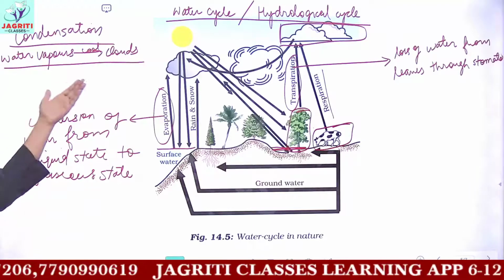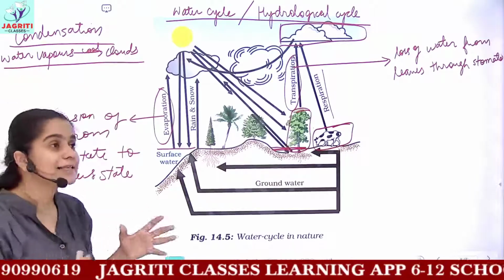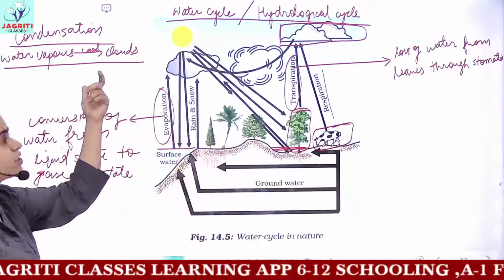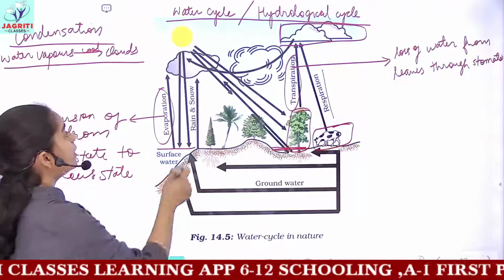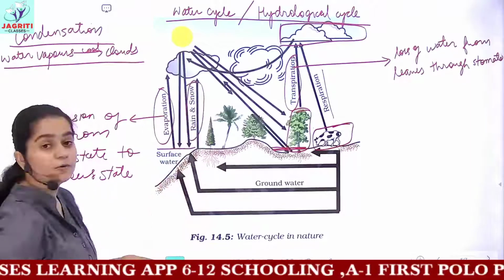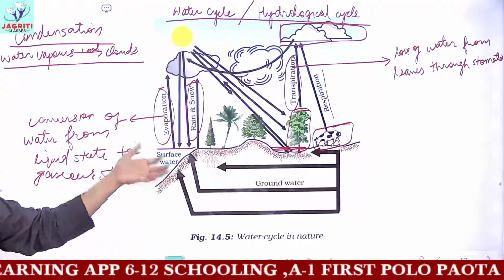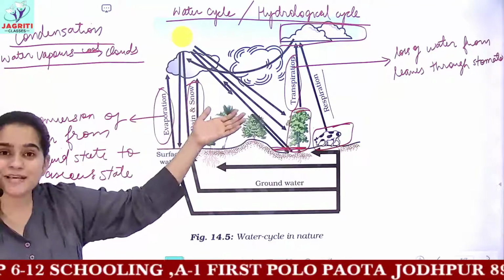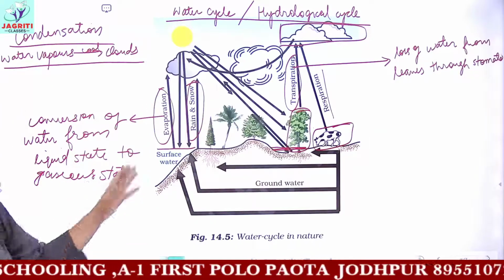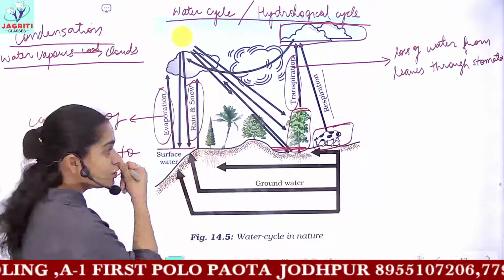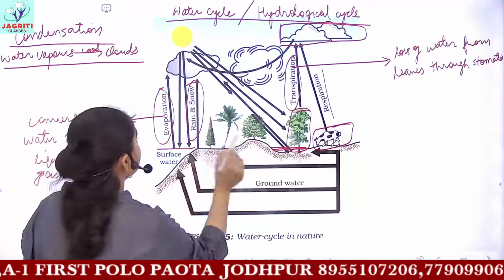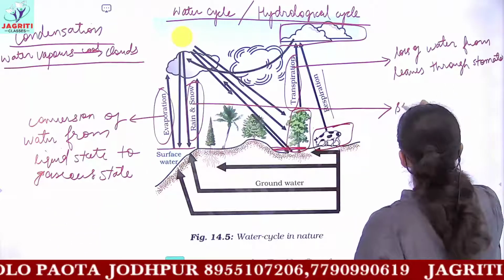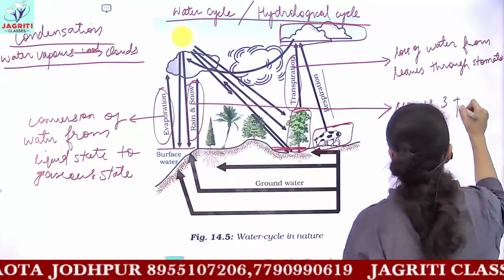We have even discussed in great detail how clouds are formed when we were discussing that topic. So after the formation of clouds, they undergo precipitation, and precipitation may be in the form of rain, or it may be in the form of snow. And when this rain and snow falls on the ground, it serves three purposes.